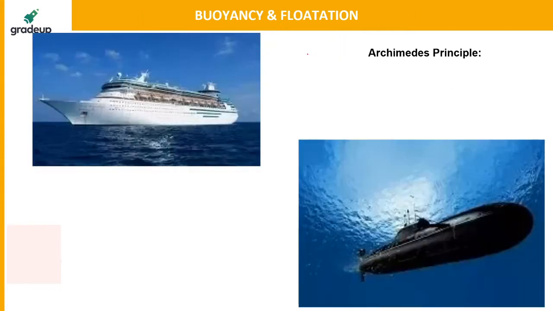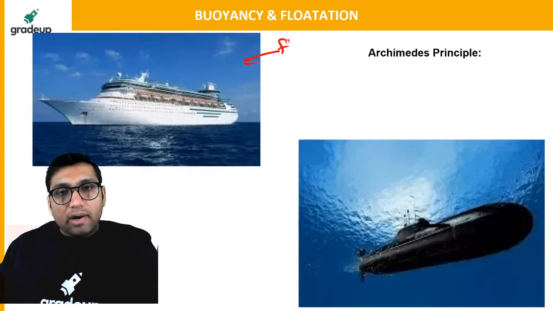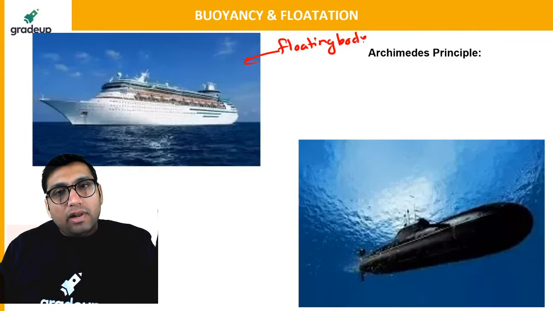So there are two types of bodies that Archimedes was talking about. One was a floating body, another is a fully submerged body, floating or partially submerged.